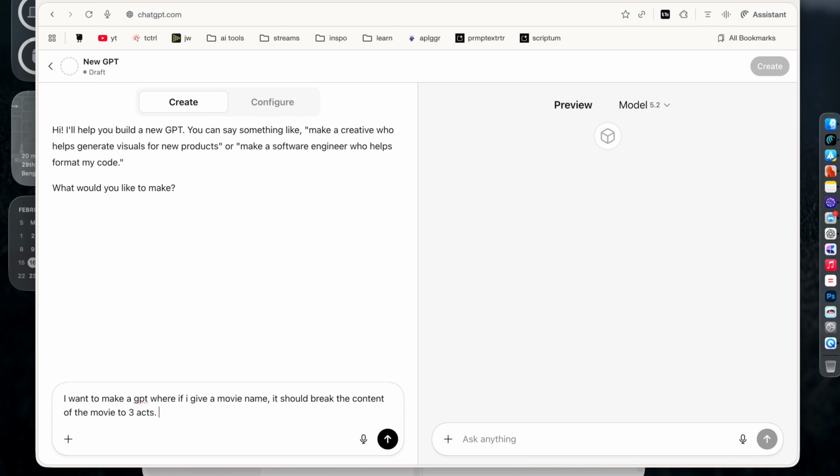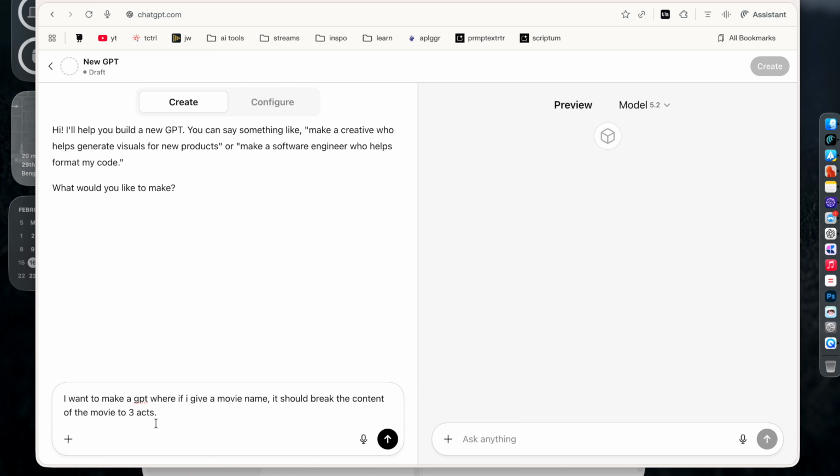So what I'm saying is that if I'm giving a movie's title, it should break that movie into the 3 acts. What is the exposure, what is the conflict, and what is the resolution that happens in the film. I want to break it down into 3 acts, so that quickly, if I'm writing about a film and all that, I can just recall what happens in it.